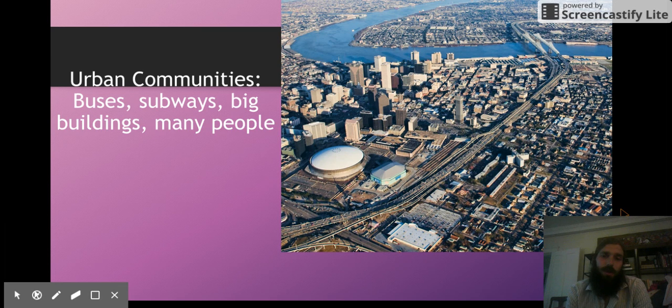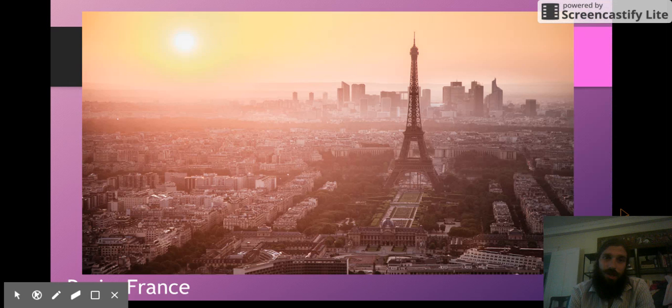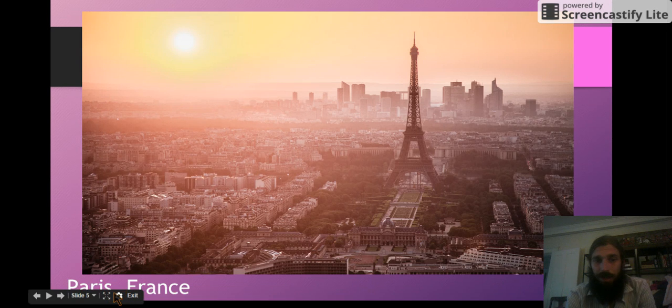This is a picture of New Orleans. New Orleans is an example of an urban community. But New Orleans isn't the only urban community. There are actually many other examples. So, Paris, France, in Europe, is an example of an urban community.